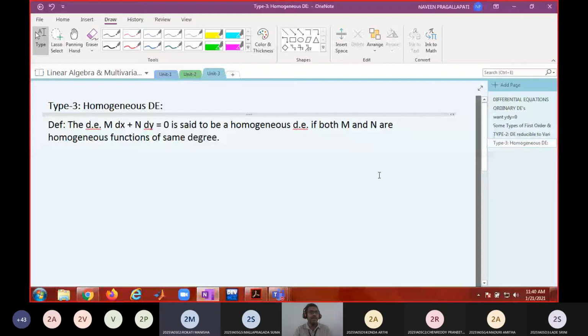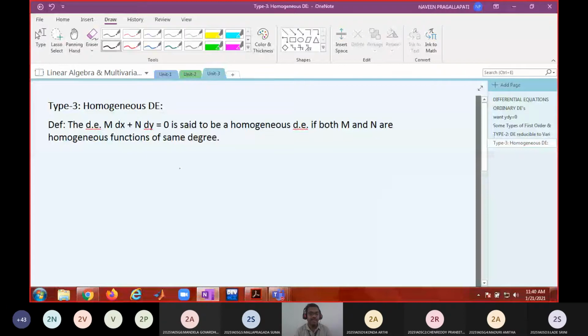Now, can you tell me what do you mean by homogeneous function? The definition says the degree of each term should be the same.